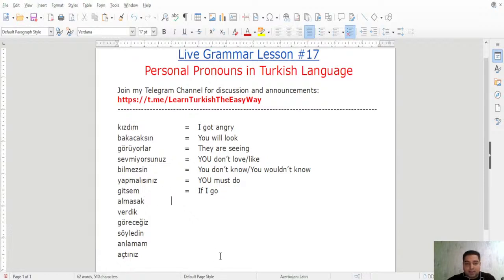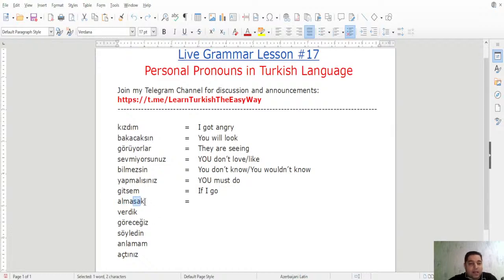The next is almak. Almasak. So al is from almak, to get, to buy, and then we have the negative suffix m. Al, ma, right? Alsak, almasak. This is negative, and then we have sa se, again conditional mood.